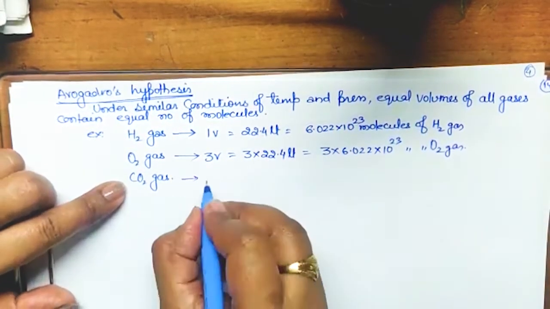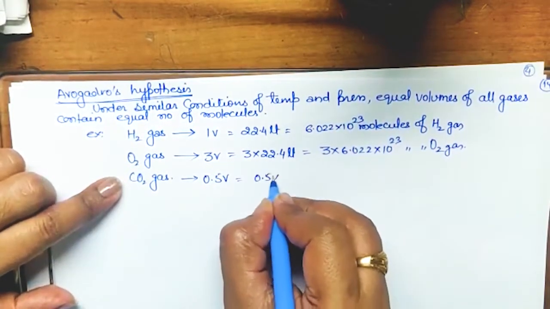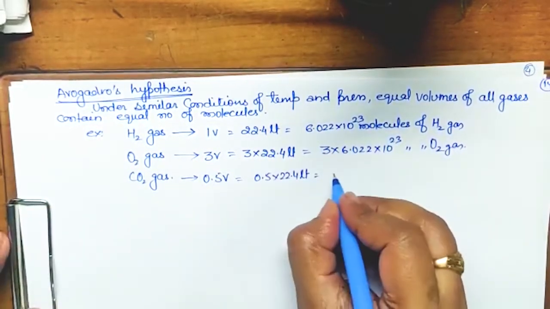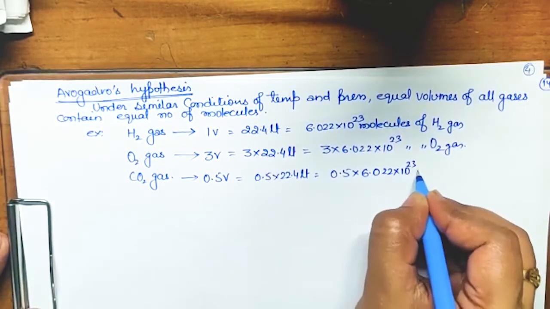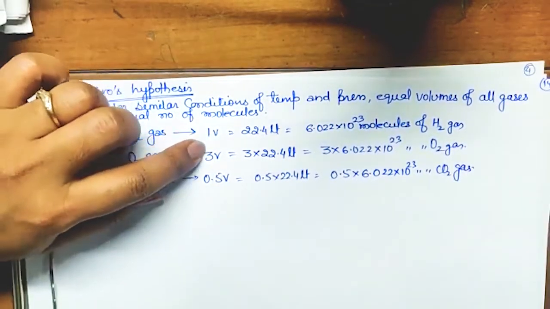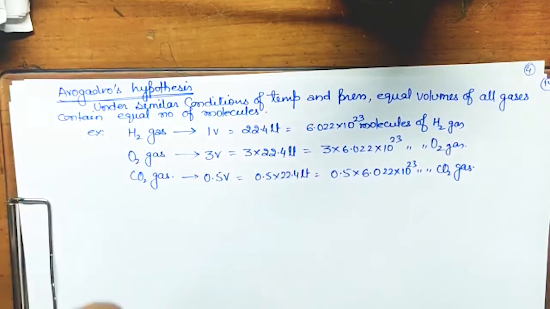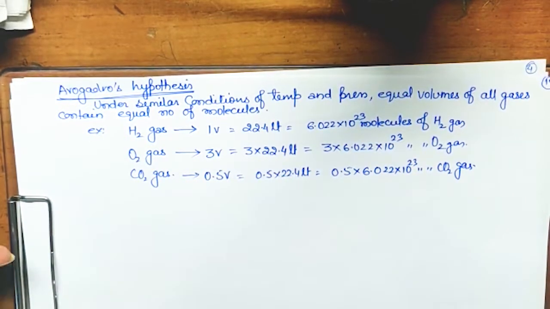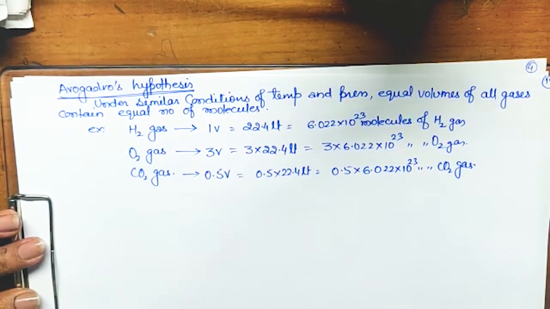Suppose I am taking 0.5 volume of this, 0.5 volume means 0.5 into 22.4 liter. Yes? So what will be the number of molecules? It will be 0.5 into 6.022 into 10 to the power 23 molecules of CO2 gas. If I would have taken one volume, it would all be 22.4, and it would all be 6.022 only. Got it? Okay, clear? So this is Avogadro hypothesis.